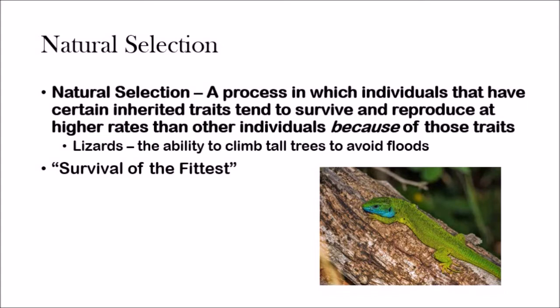It's where you have an individual with an inherited trait, and because they can survive and reproduce at higher rates than other individuals, the whole population itself is going to see this new trait form. Another way of looking at natural selection is survival of the fittest, meaning that the organism which is most adapted for its environment is the one that's going to survive and reproduce, and the ones that are not are going to be the ones that don't survive.